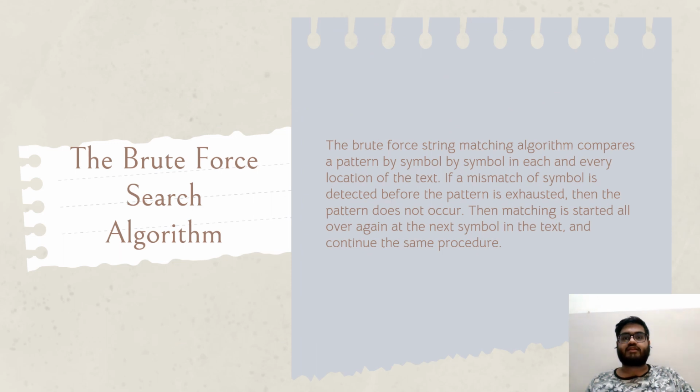Now, as we know, in a string searching problem we have two algorithms. One is the DFA search algorithm and the other is the brute force search algorithm. Now, I will give a brief description about the brute force search algorithm. The brute force string matching algorithm compares a pattern symbol by symbol at each and every location of the text. If a mismatch of symbol is detected before the pattern is exhausted, then the pattern does not occur here. Then matching is started all over again at the next symbol in the text and continues the same procedure.